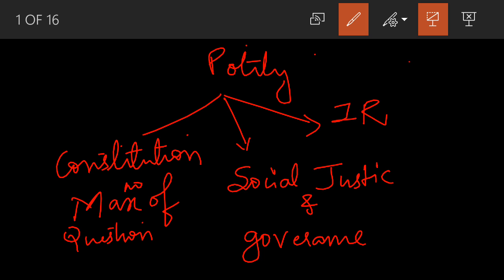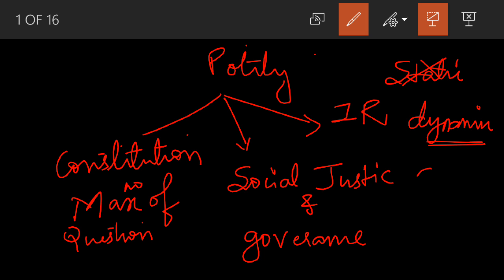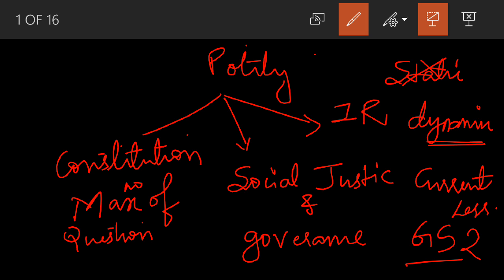So I want you to understand that polity is not just static. It's not only static. You also need to have dynamic knowledge, as in you need to relate your answers with current affairs. I understand that polity is easy to understand, but still, a lot of people score very low in GS paper 2 in their mains exam. The reason is that you need to put proper information in your answer.